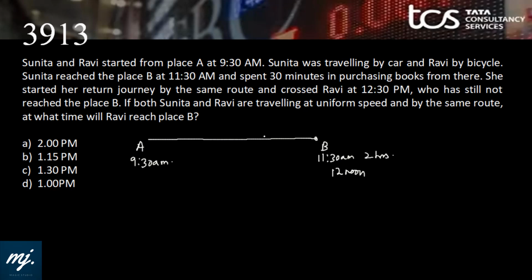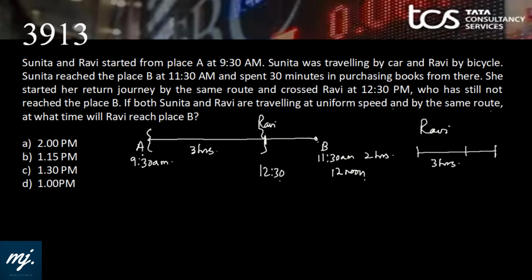That means suppose she reaches at this point at 12:30. She meets Ravi at this point, who had still not reached place B. Very good. If both Sunita and Ravi are traveling at uniform speed and by the same route, at what time will Ravi reach place B? Now we need to analyze. This is 2 hours. Here is half an hour and then again half an hour. That means Ravi has traveled this distance in 3 hours.